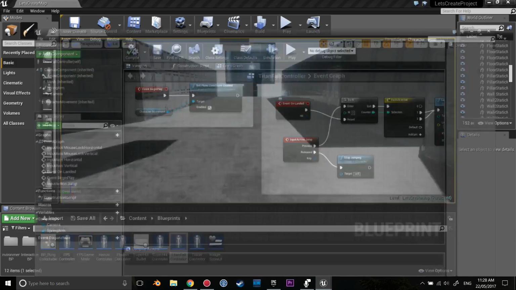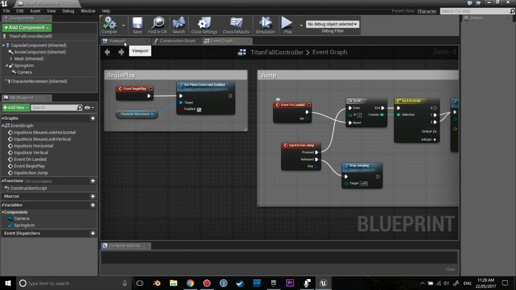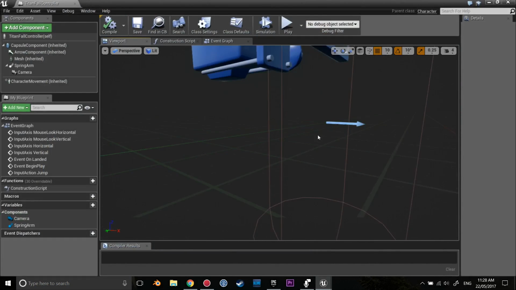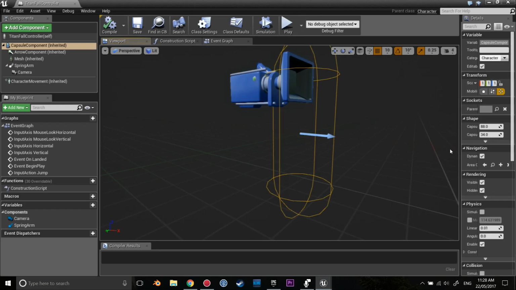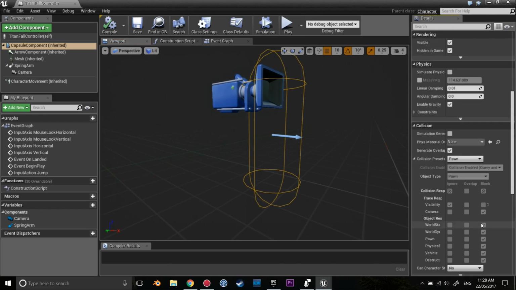The next thing we're going to do is get into the wall running, and before that we need to go to our viewport and we need to set up a capsule collider so we can test the wall running. Now we have a default capsule collider, but if you scroll down you'll notice it's using the pawn collision, which is blocking a bunch of things, which we definitely do need for the game. That way we don't go through walls and fall through the ground.